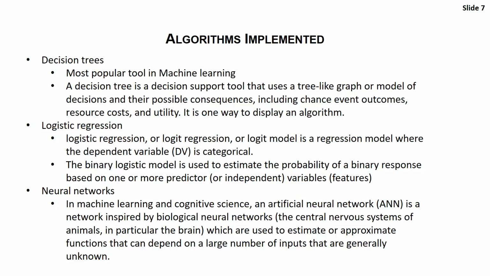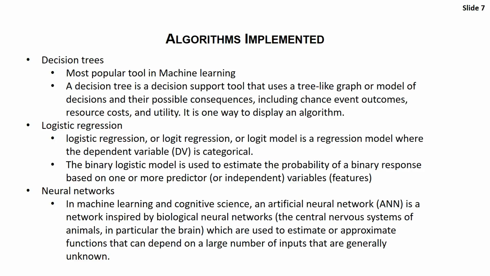A decision tree is a decision support tool that uses a tree-like graph or model of decisions and their possible consequences, which gives the outcomes in the form of a tree, where the leaf nodes represent the output. Logistic regression is a regression model where the dependent variable is categorical, and it gives the output in the form of a 0 or 1, the probability of a binary response based on one or more predictors.